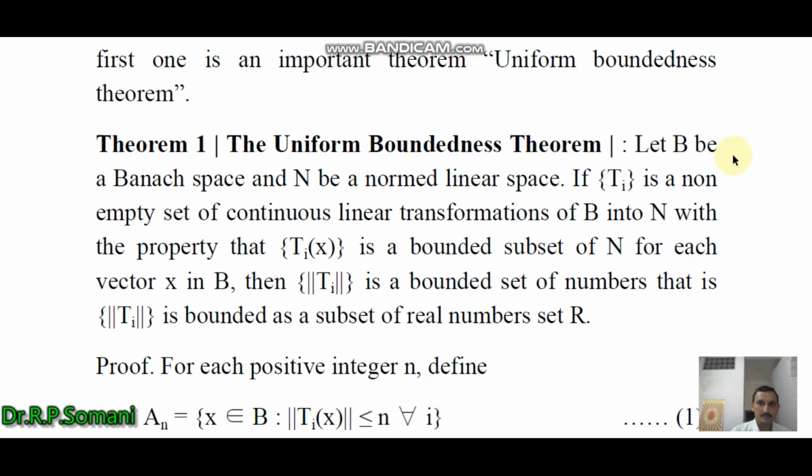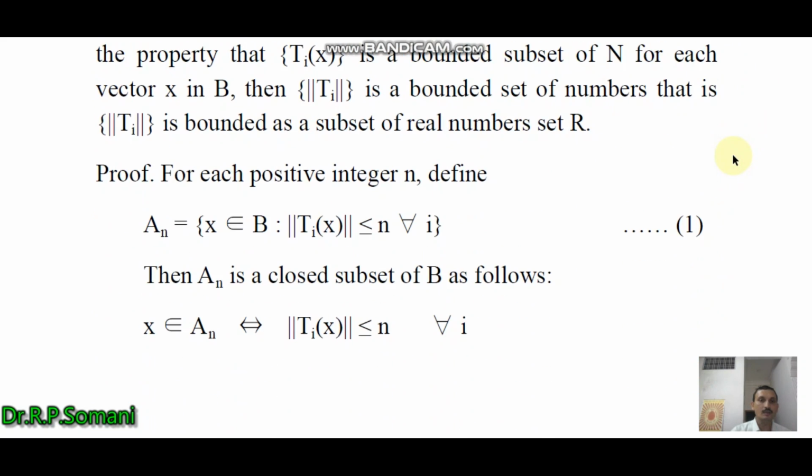So the proof is this way. For each positive integer n, we define sets An such that An is the set of x belonging to B such that norm of Tix is less than or equal to n for all i.